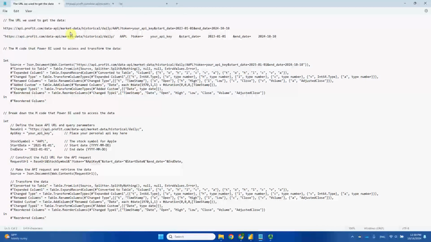And this first piece, I'm going to use quotation marks to cover. This is the base URL, okay? And once you have quotation marks included at the beginning and the end, this becomes a string. This entire base URL becomes a string.